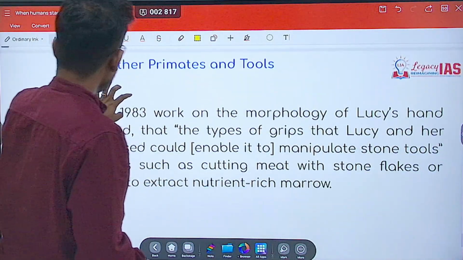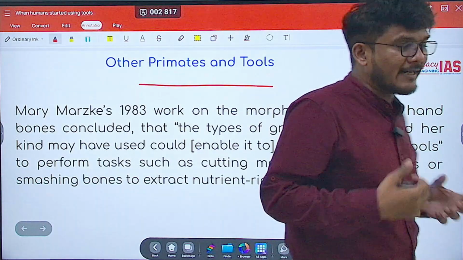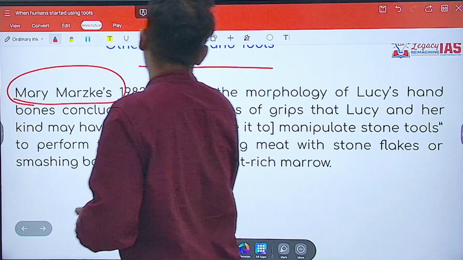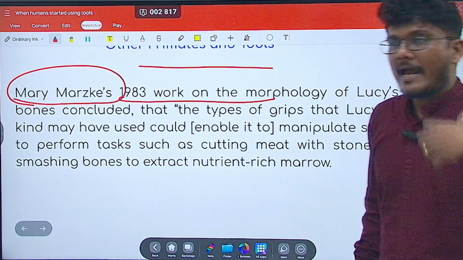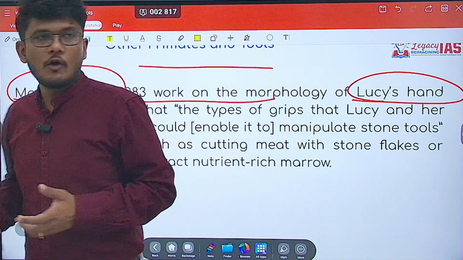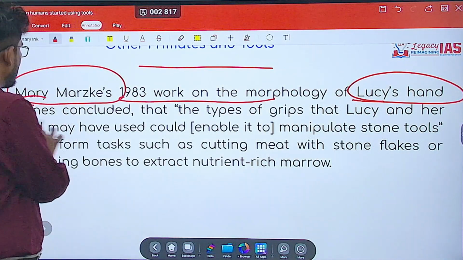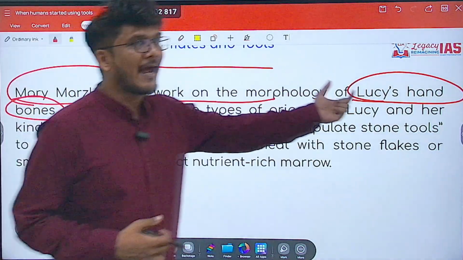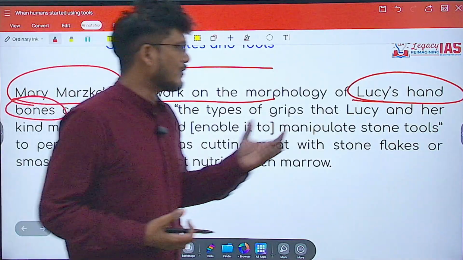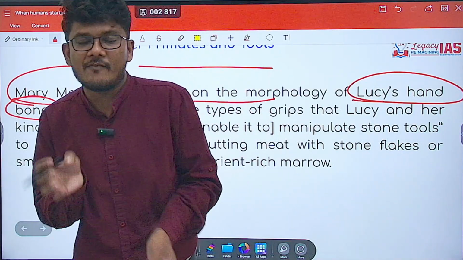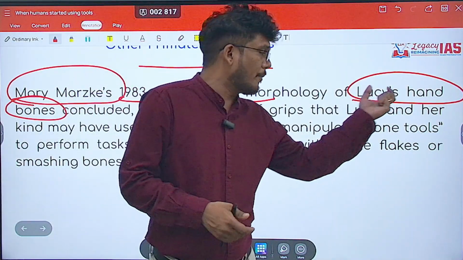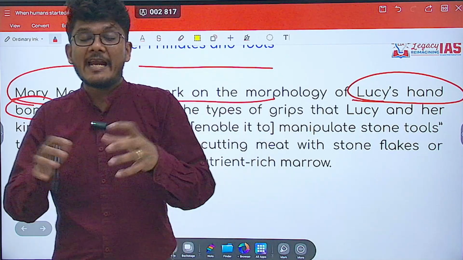Now, can we have any other data which suggests the same? Yes. Mary Marzke in 1983. What happened here is that Lucy's hand bone morphology was studied. Now, Lucy's hand, what are we talking about? This is a skeleton that was found, which has a hand of such a design that it tells us the skeleton was dexterous.